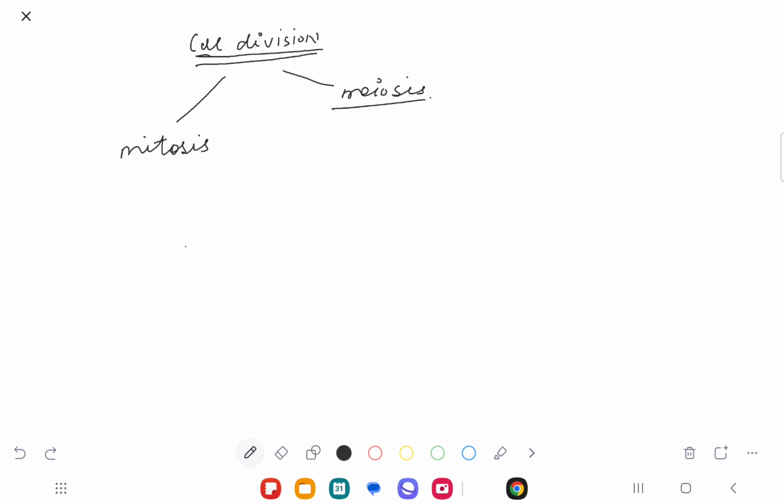So when we say that there is cell division, you also have to understand that during cell division, there are certain characteristics that we inherit from our parents. Those characteristics that we inherit from our parents are inheritance. We look like our parents, we walk like our parents. Sometimes our hair structure is also like our parents.